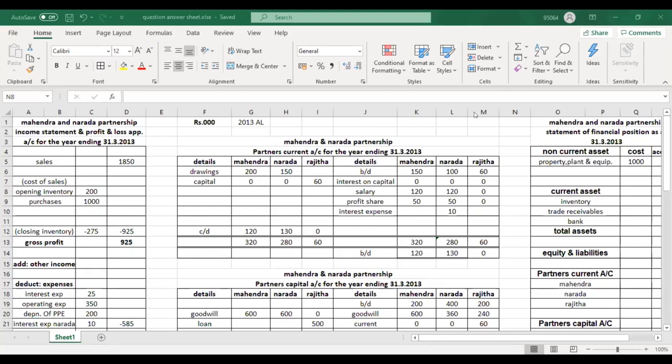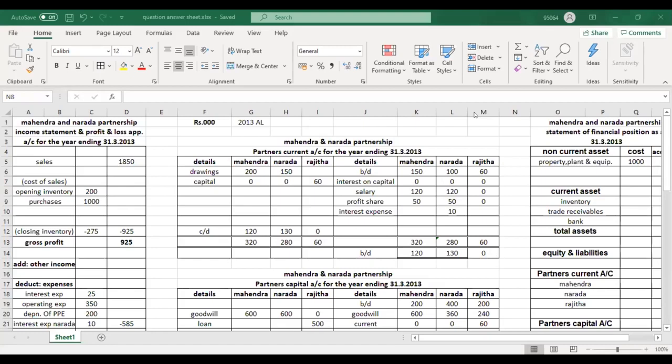Now approximately, if I want to explain the paper marks, for 1.5 marks, you only need to spend 1 minute.